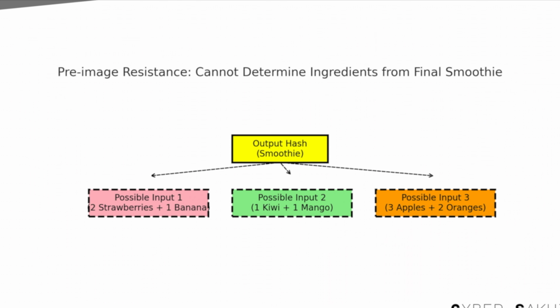Let us break down the key properties of hashing. One way or pre image resistance. If all you have is the final smoothie, you can't go back to its ingredients. That is, you can't get whole fruits back from the smoothie. It is a one way function. Similarly, if all you have is the hash, you shouldn't be able to reconstruct the original message.